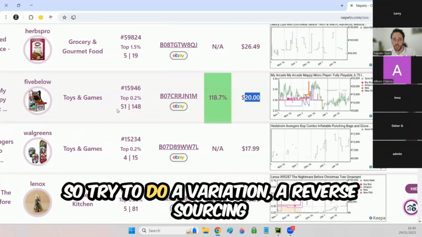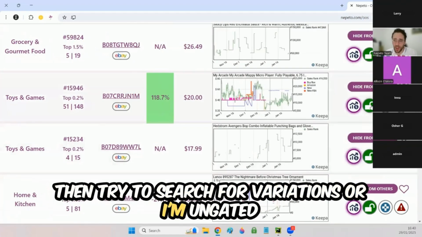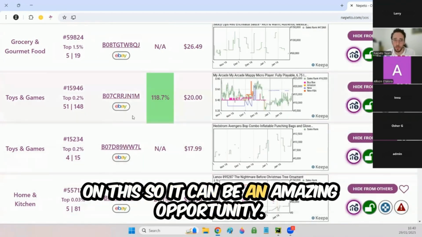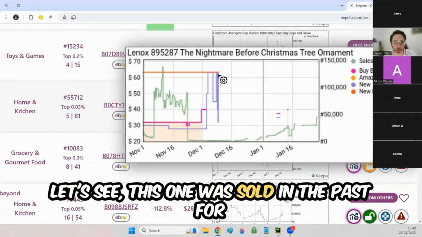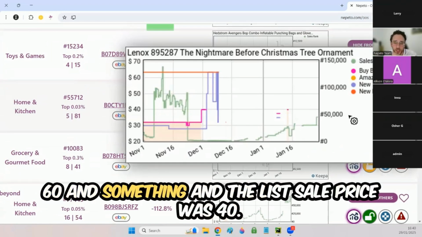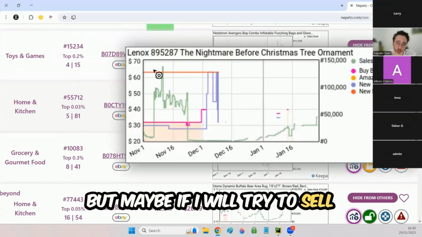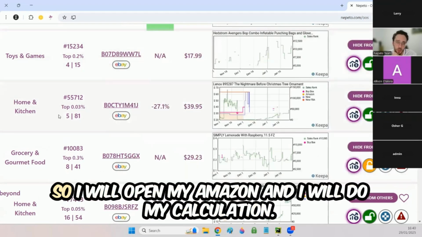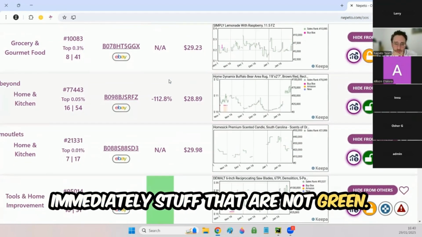So try to do a reverse sourcing, then try to search for variations. Or I'm ungated on this, so it can be an amazing opportunity. Let's see, this one was sold in the past for 60 and something, and the last sale price was 40. So this is why the ROI is negative, but maybe if I would try to sell it for 65, it will be profitable. So I will open my Amazon and do my calculation. This is why I'm not skipping immediately stuff that is not green.